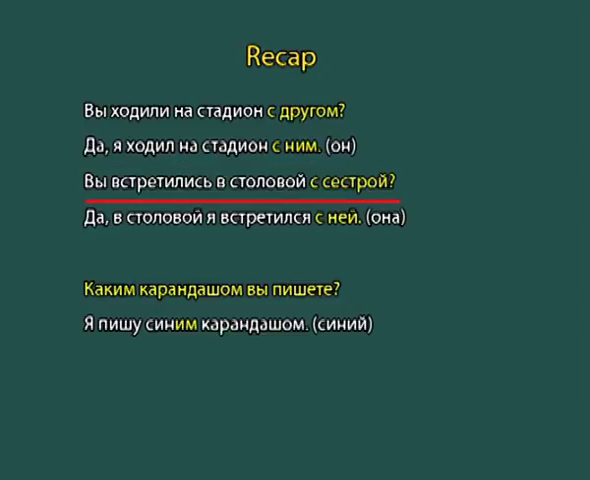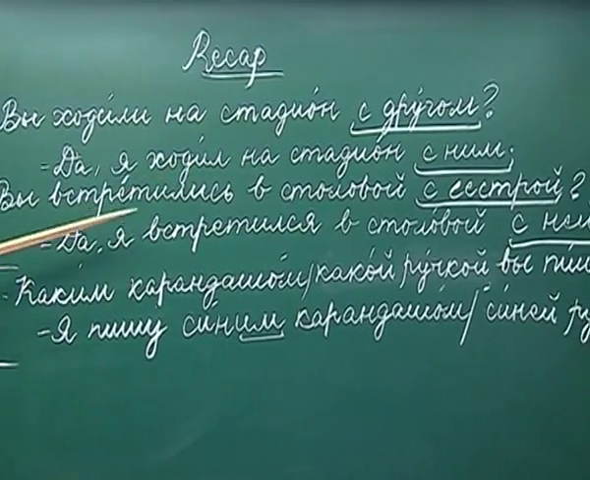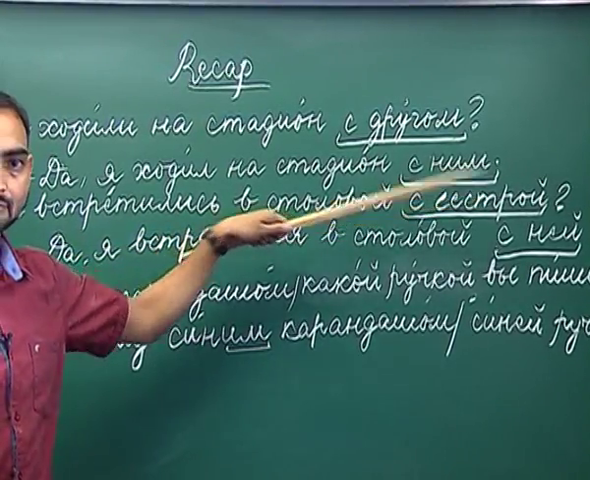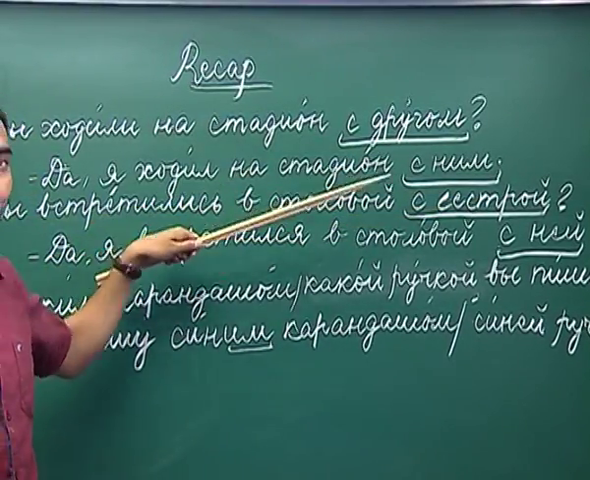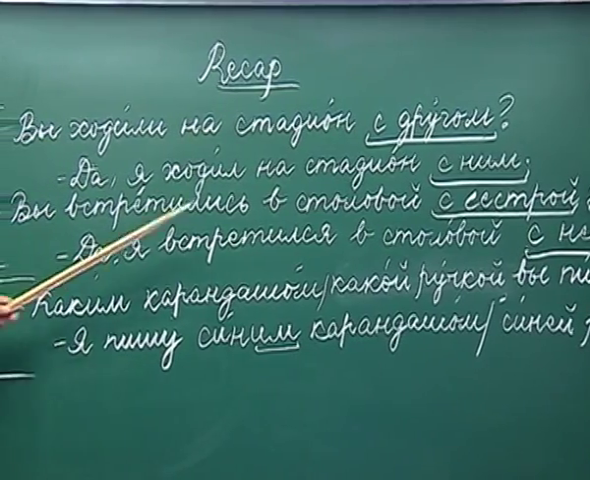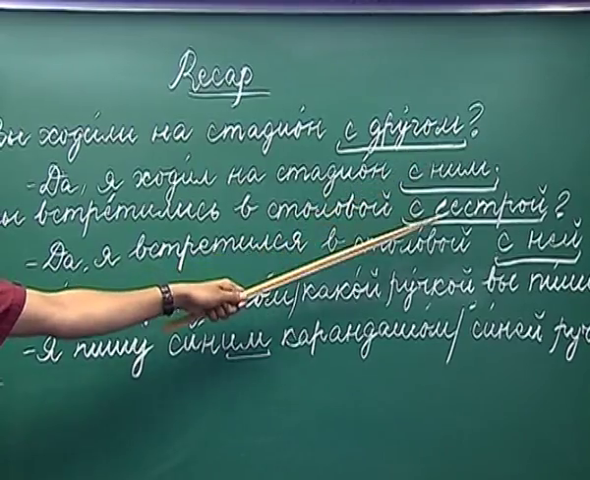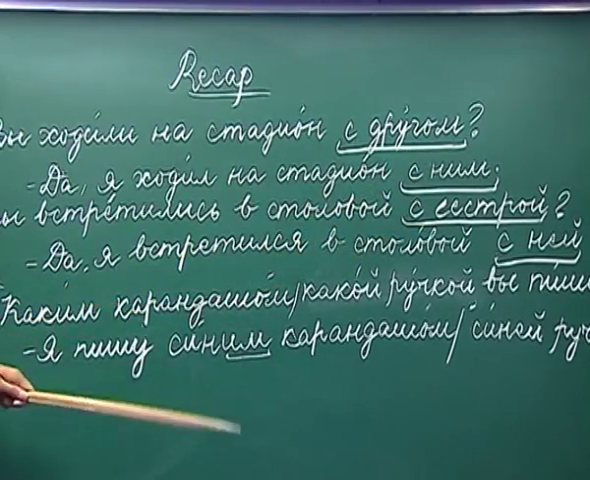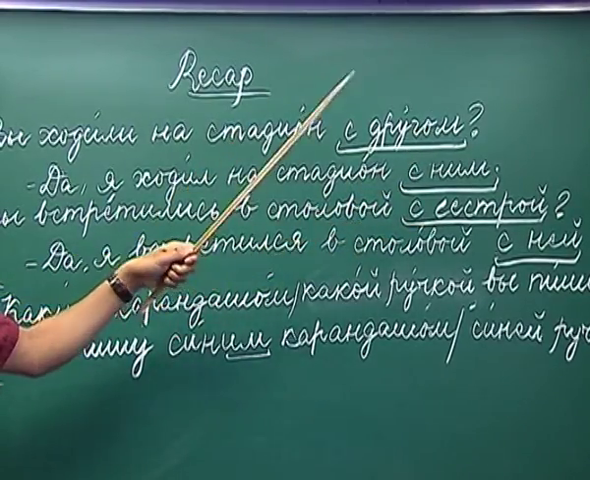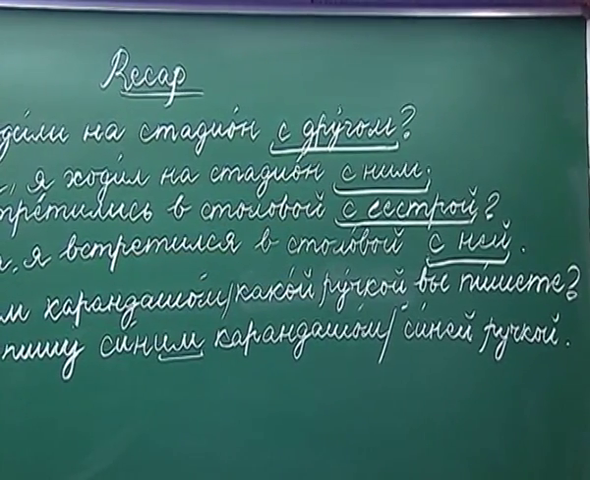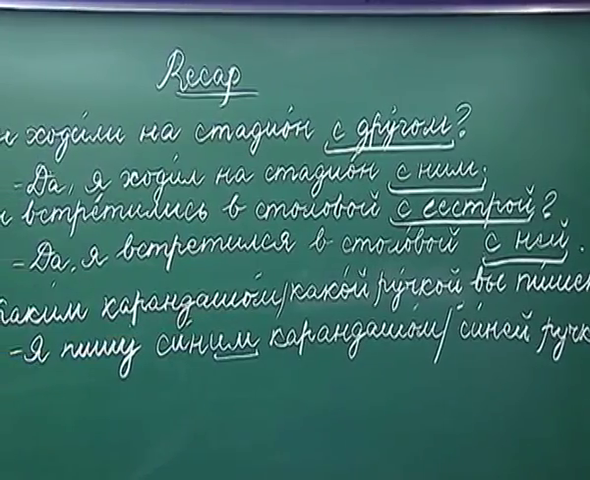The next is: vy vstretili v stolovoi sestru? So, did you meet in the canteen with the sister, or did you meet the sister in the canteen? If you have to use a personal pronoun in place of sister, what will you use? Third person, singular number, feminine gender, which is ona. So, how does ona decline in the instrumental case?